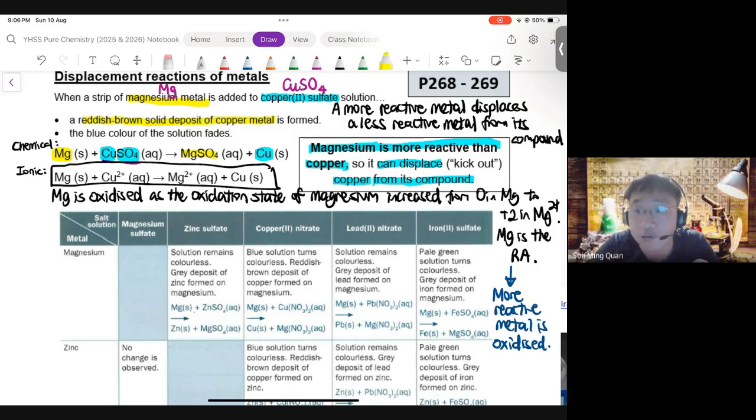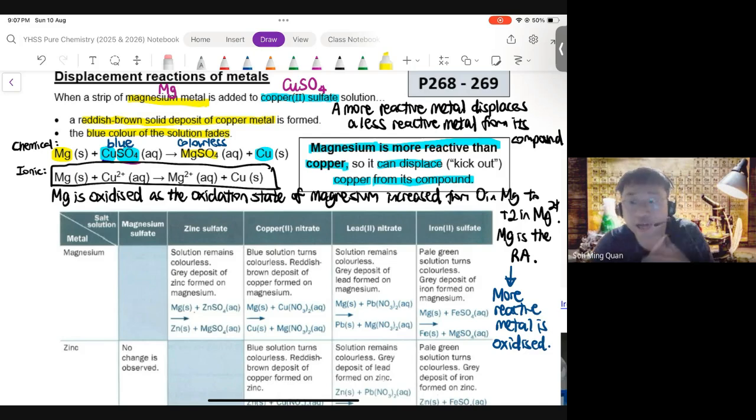So this is a reddish brown solid deposit. Copper metal tends to be reddish brown in color. It's not silvery. Most metals are silvery except copper metal and gold metal. At the same time, copper sulfate is blue in color, but magnesium sulfate solution is colorless. So the color change that you will observe is blue color forming a colorless solution. The blue color of the solution fades over time, and this is because the Cu2+ is being displaced to form copper metal.